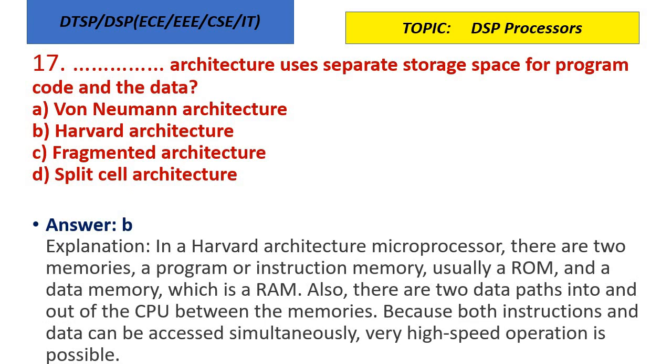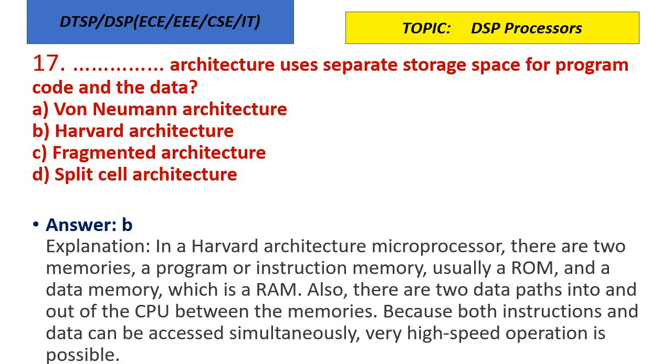Next question, 17th question. Dash architecture uses separate storage space for program code and data. The options are von Neumann architecture, Harvard architecture, fragmented architecture, split cell architecture. The answer is Harvard architecture.